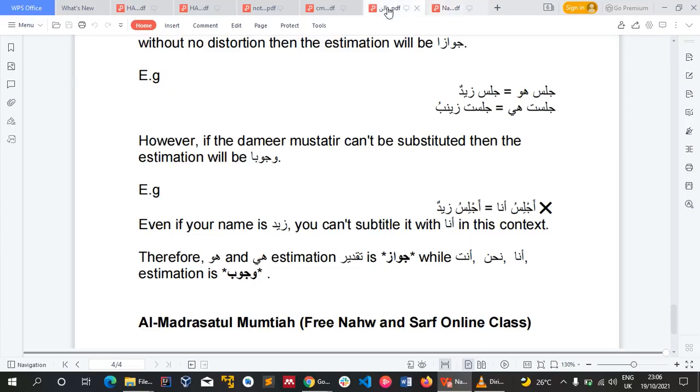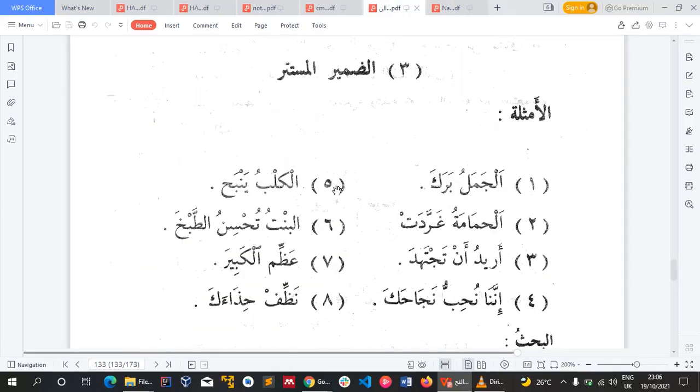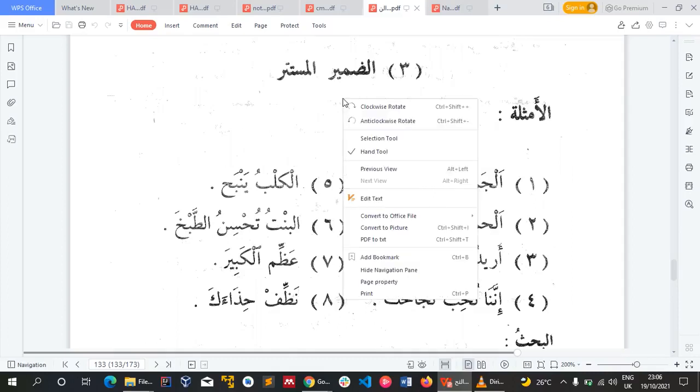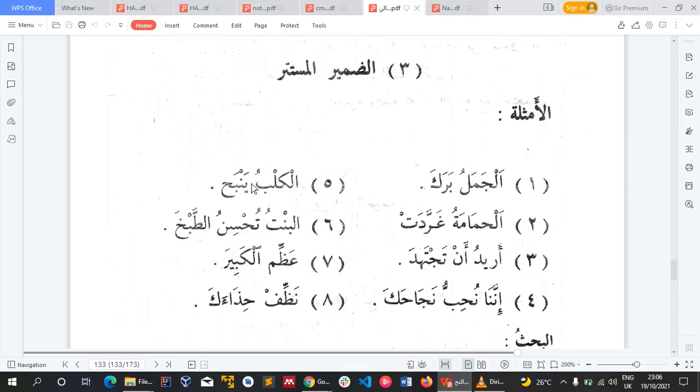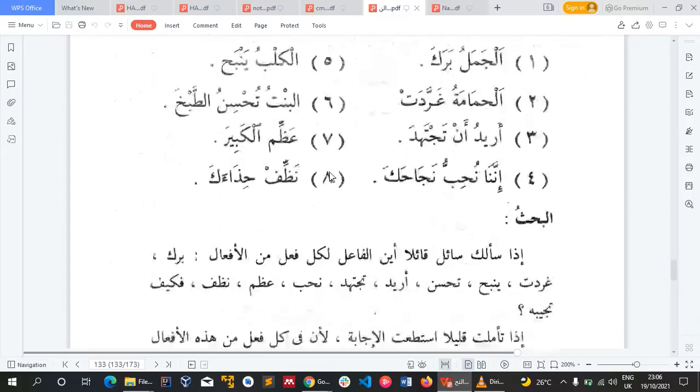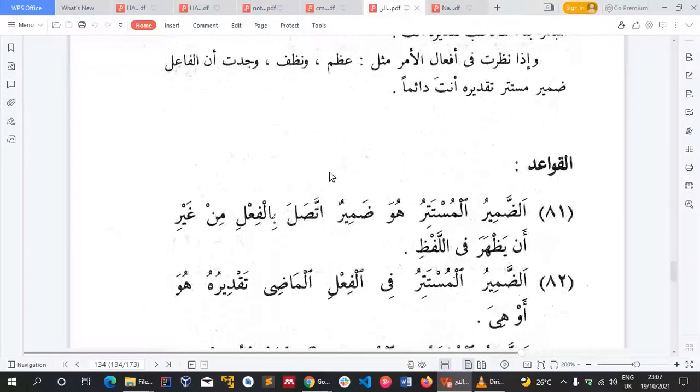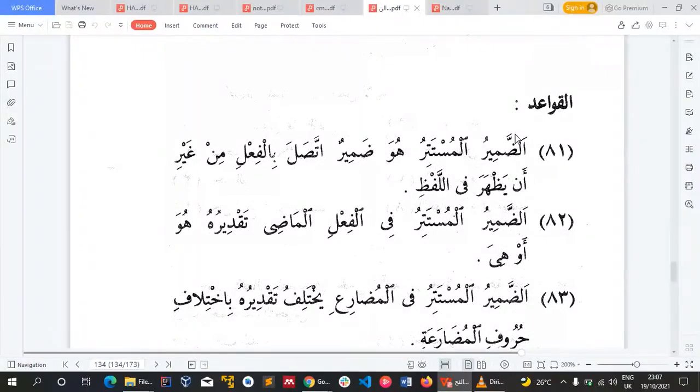Now let's see. So we have ad-damir al-mustatir. So this is still our textbook, Nahwul Wadih book 2. So damir al-mustatir. Let's quickly read the qaida. So what does the qaida say? The qaida says that ad-damir al-mustatir, what we call damir al-mustatir, huwa damirun ittasala bil fi'l min ghayri an yazhara fil lafzi, it is a pronoun connected to the verb that is not shown visibly. It doesn't show visibly. I hope it's clear.